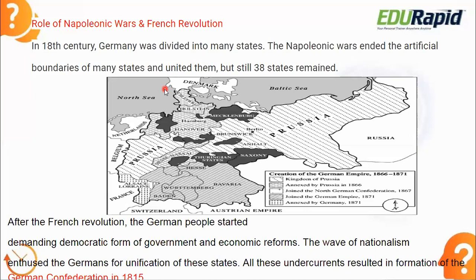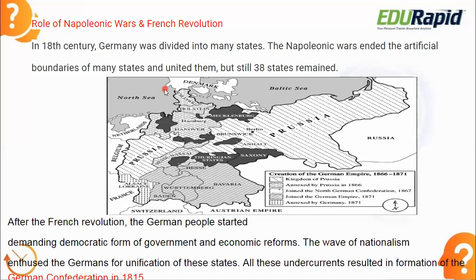So I told you the Napoleonic Wars, directly or indirectly, helped the unification of Germany. In fact, the Napoleonic Wars were the keystones for the unification of Germany. Why so? Because 314 states existed before the Napoleonic War in Germany. But after the Napoleonic War, he compressed them into 38 states. And it is much easier to unite 38 states compared to 314 states. So that's why the Napoleonic Wars were the keystones for the unification of Germany.